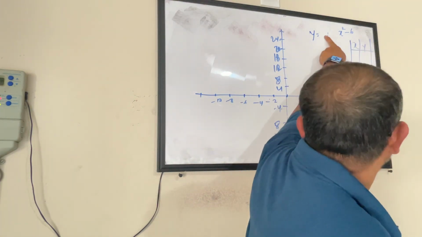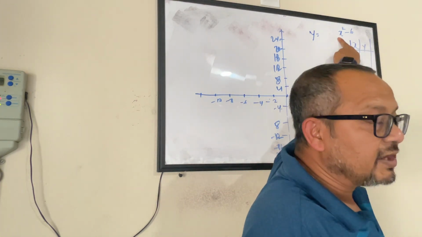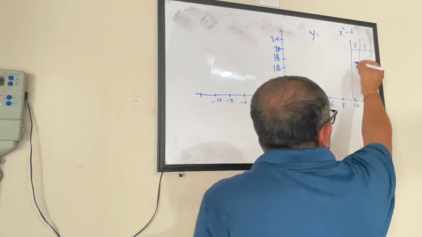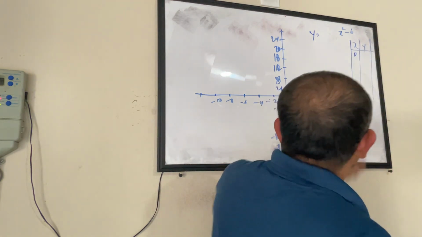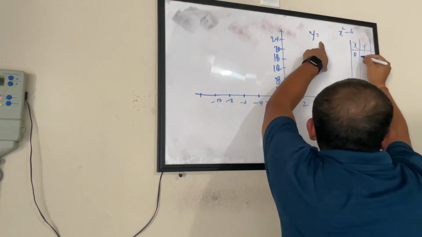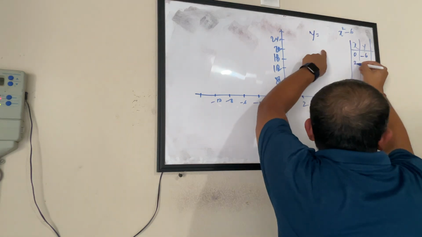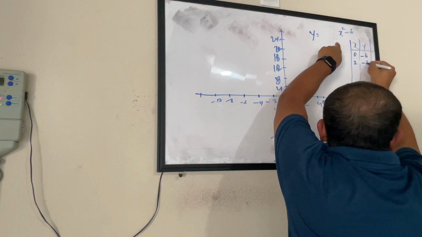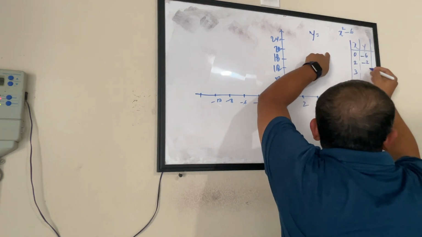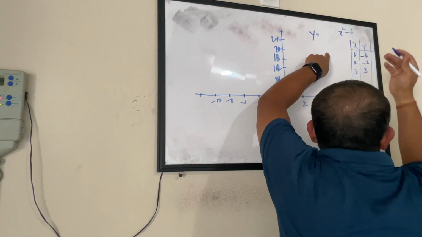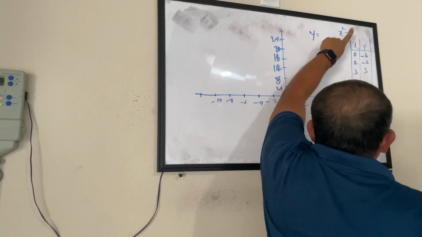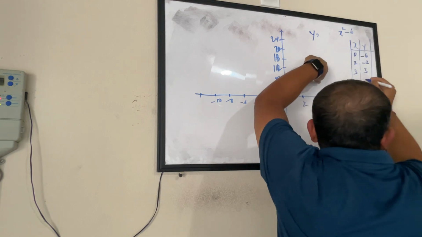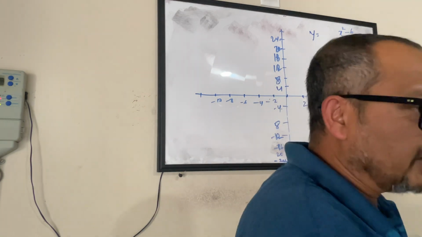You will have to find out for every value of x the corresponding value of y, or vice versa. So here also, when x equals 0, what is the value of y? y is minus 6. When x is 2, what is the value of y? y is 4 minus 6, which is minus 2. When x is 3, what is the value of y? 9 minus 6, which is 3. When x is 4, 16 minus 6 will be 10. So we got 4 points.